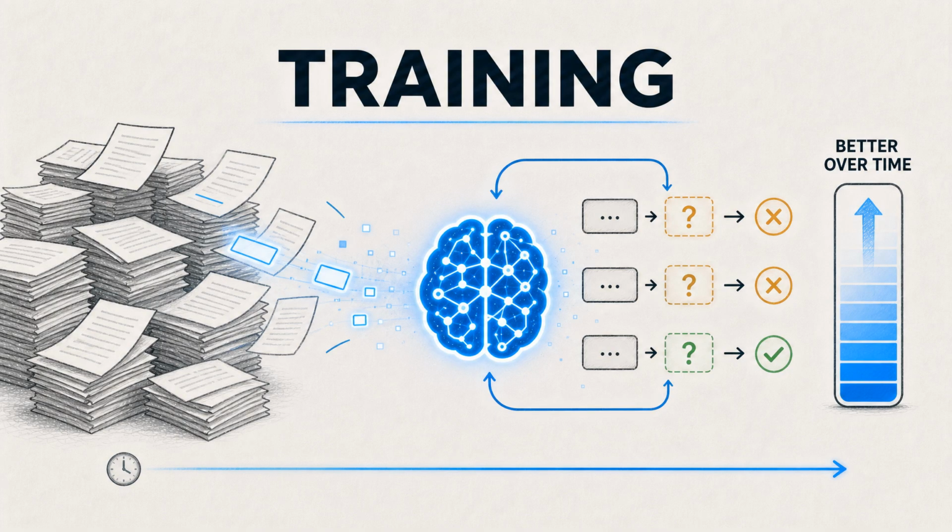Training is how the model learns those patterns. During training, the system sees huge amounts of text and repeatedly tries to predict missing or next tokens. When it guesses poorly, its internal settings are adjusted. Over time, it becomes better at modeling language patterns.